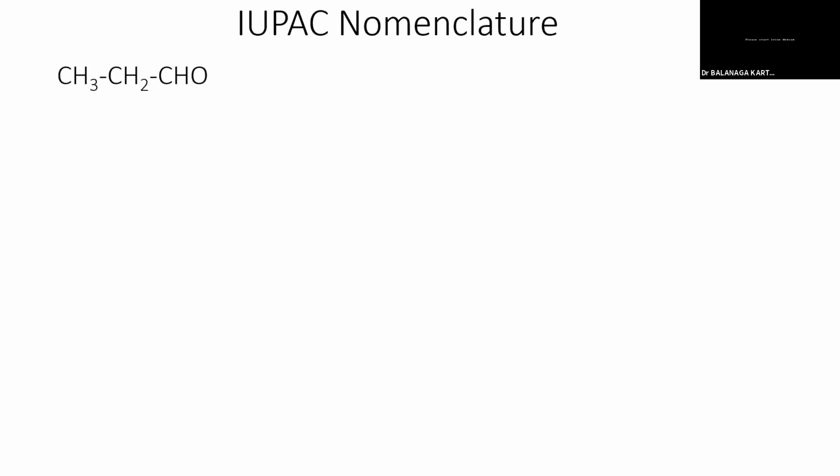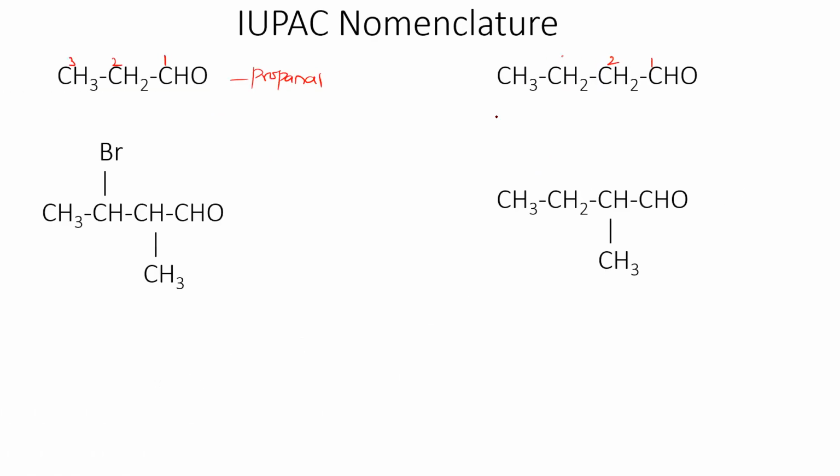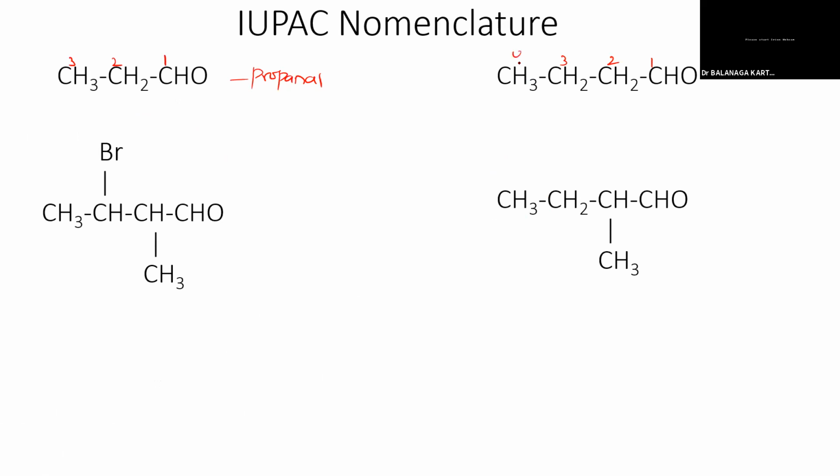How can we write the IUPAC nomenclature? We have to number it 1, 2, 3, so there is no problem. A 3 carbon chain, so it is prop and al, propanal. Am I right? This is propanal. What about the second one? 1, 2, 3, 4, butanal. Yeah, butanal, very nice. Very good. What about the third one?